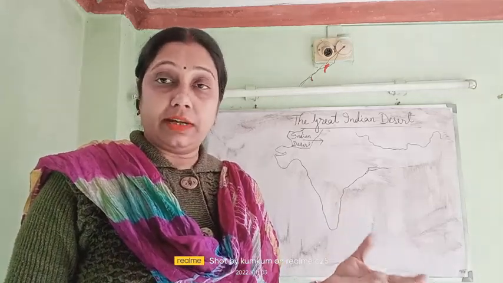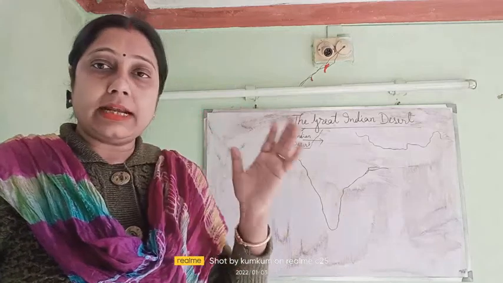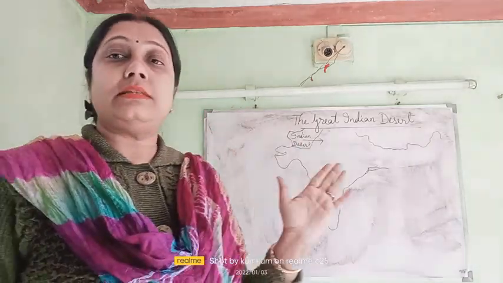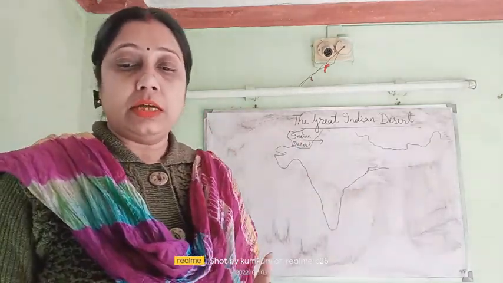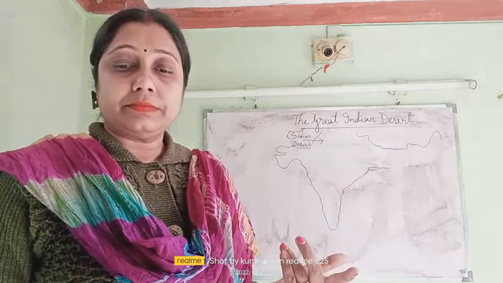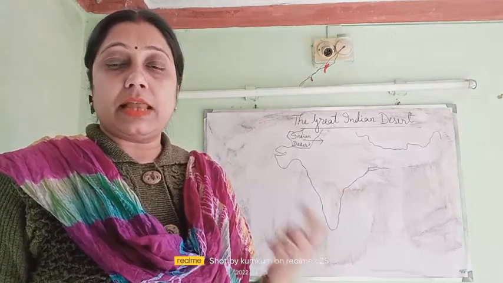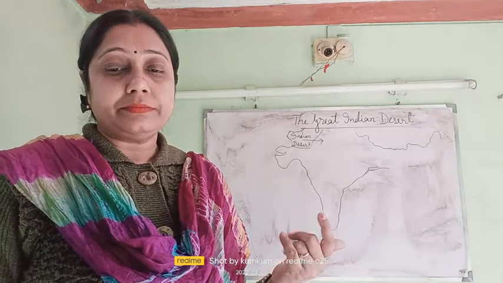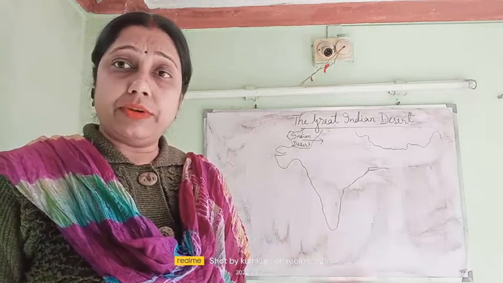soil, which is the fertile soil where plants grow, is blown away by the strong winds, and in this way deserts are formed. Trees do not grow in these desert areas because the climate is very hot and dry, and sometimes it does not rain also.